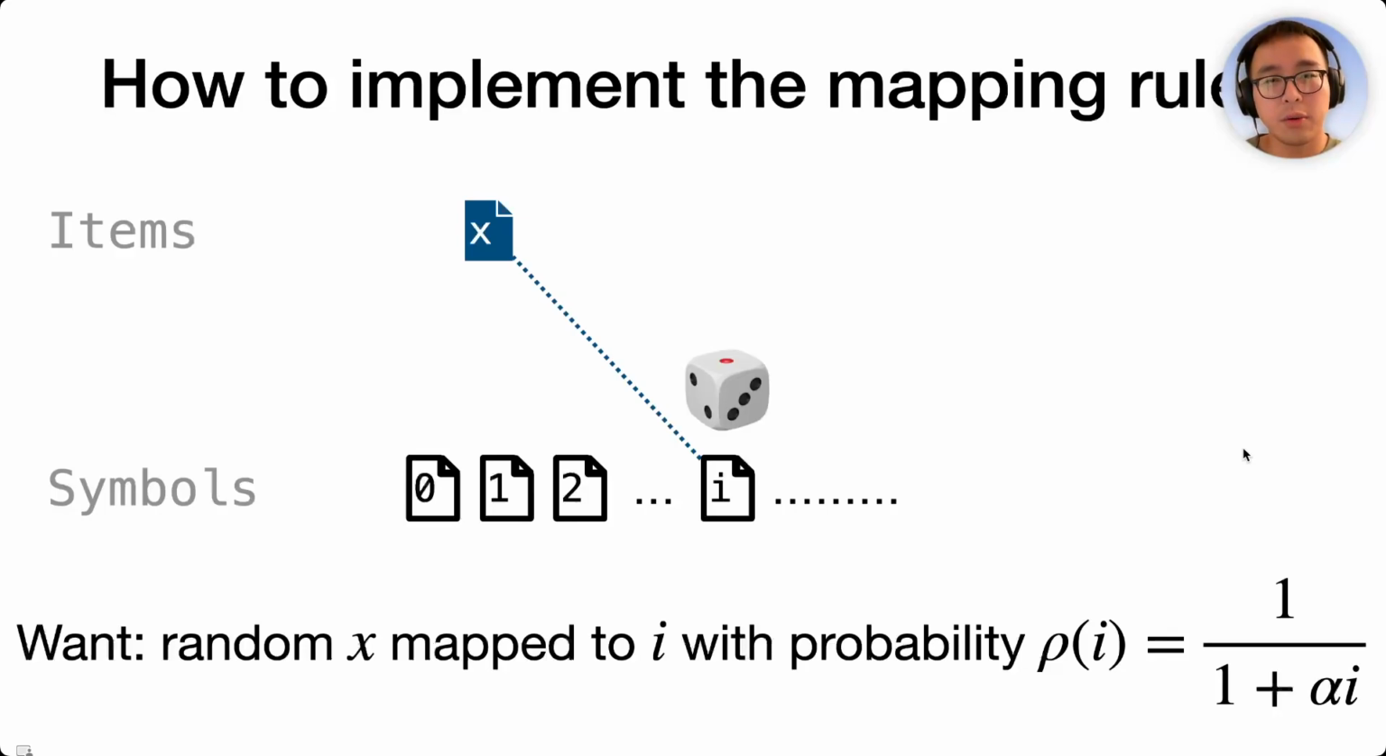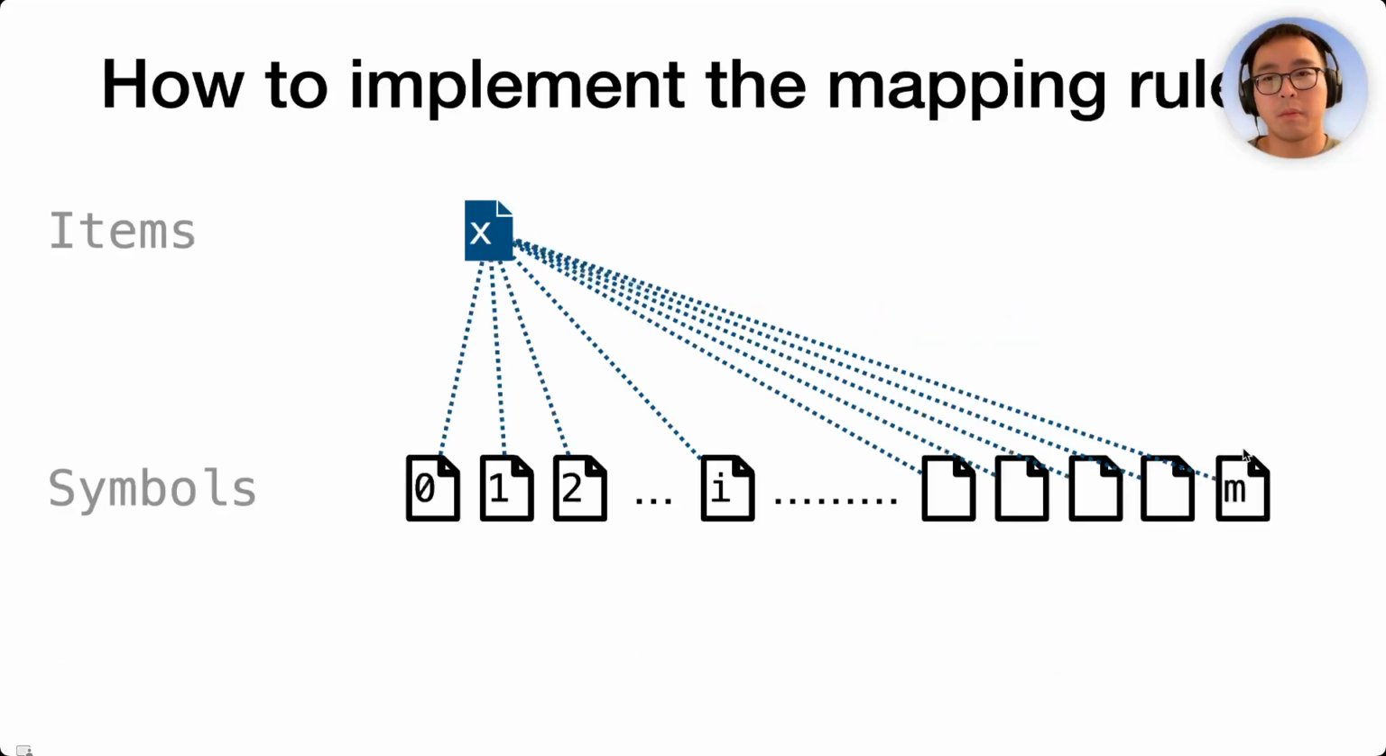A very straightforward solution is to roll a dice. For each i, the dice gives us a random number uniformly distributed from 0 to 1. In practice, the dice can be a family of hash functions, and if the random number is smaller than rho i, we make the mapping. But we quickly realize that it's very inefficient.